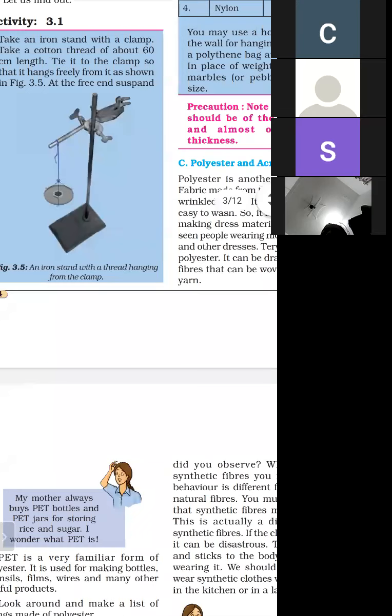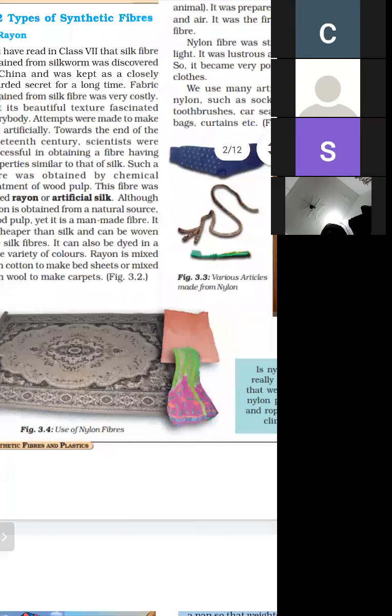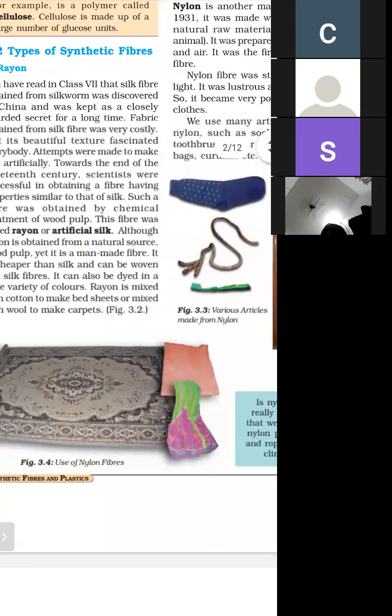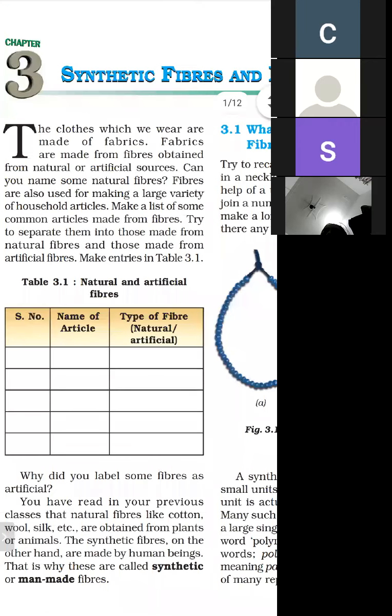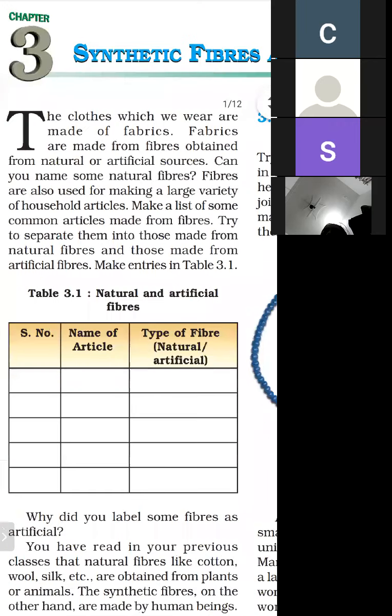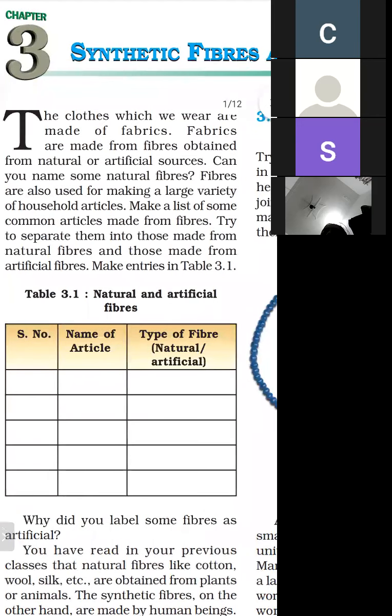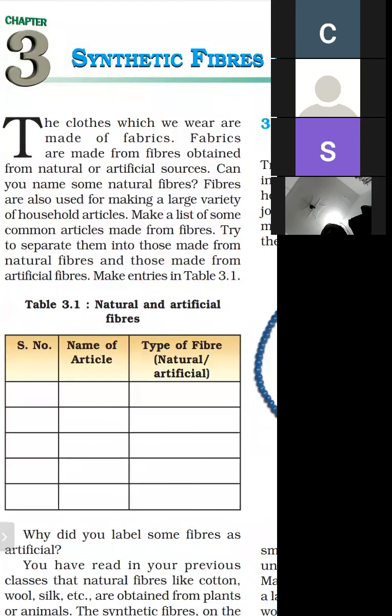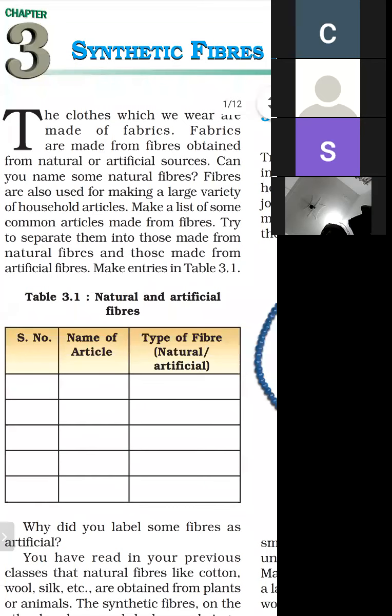Again, I am repeating this topic. There are two types of fiber. First is natural fiber, and second is artificial fiber. What is the meaning of natural fiber and artificial fiber, and how are they obtained? Natural fiber is obtained from plants or animals.